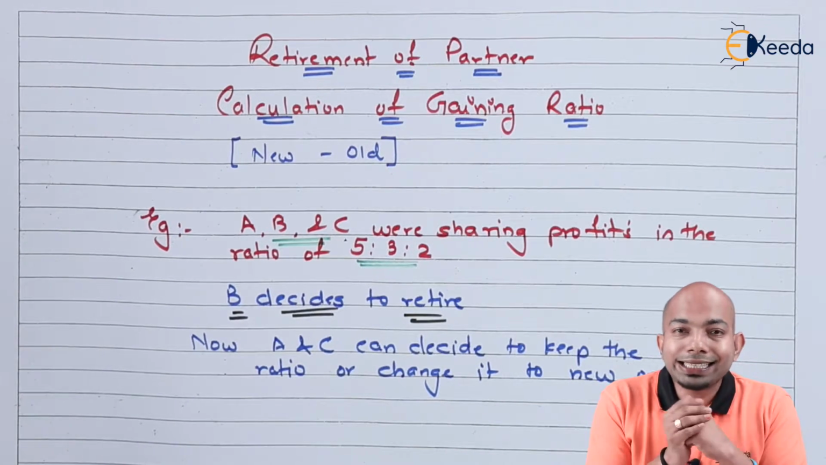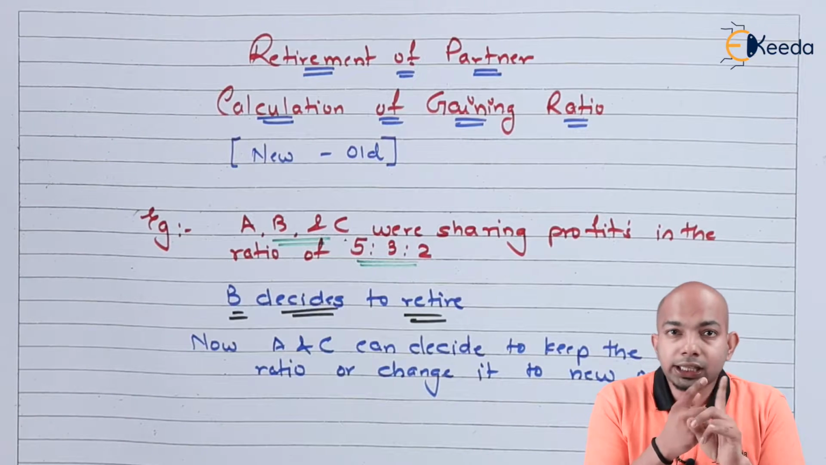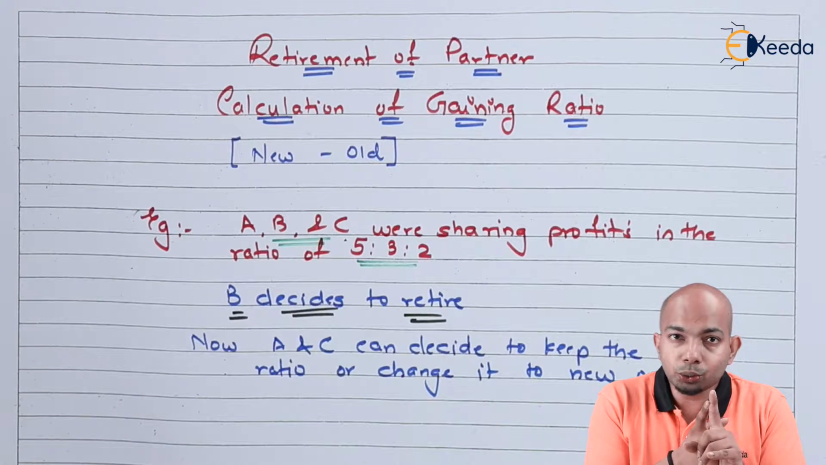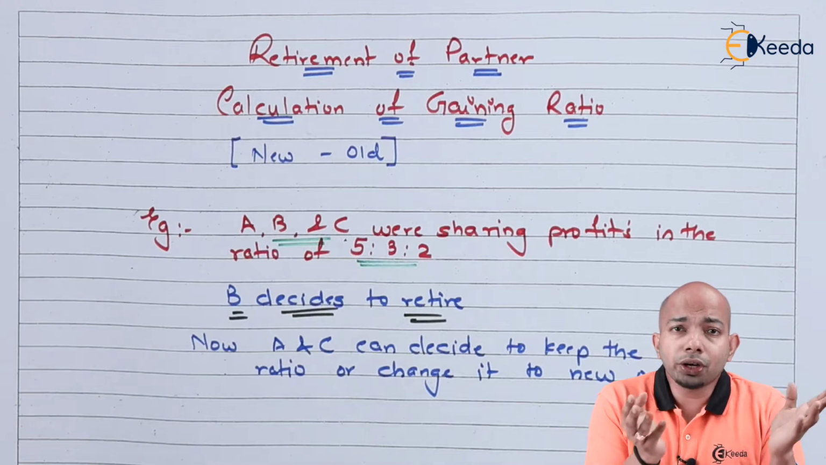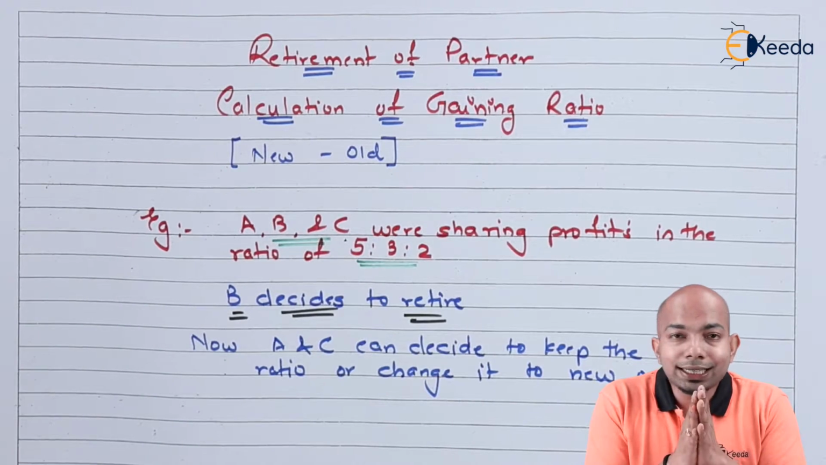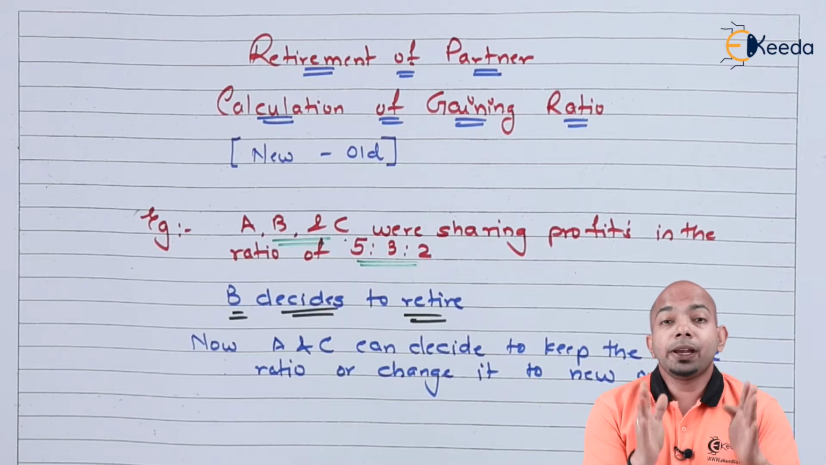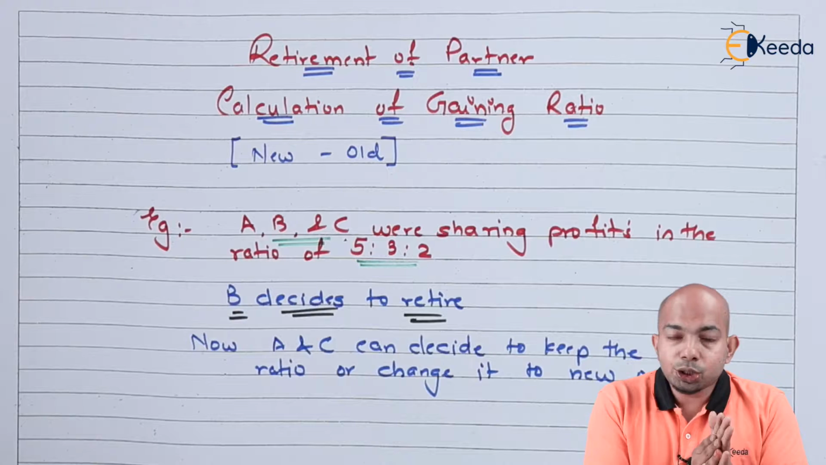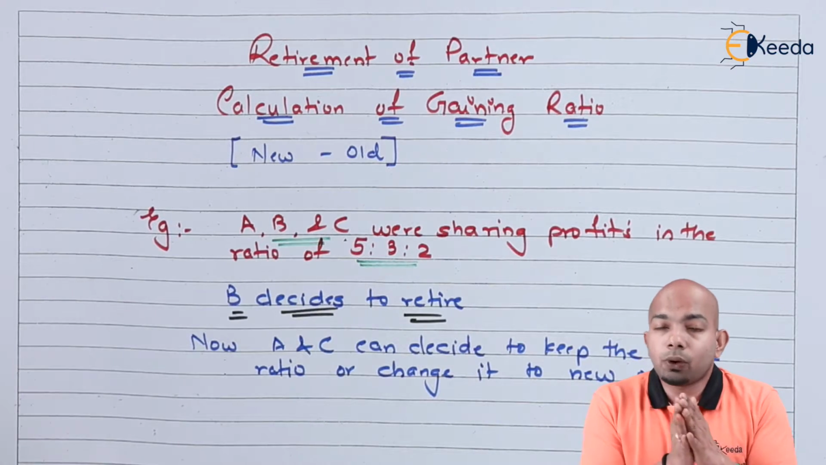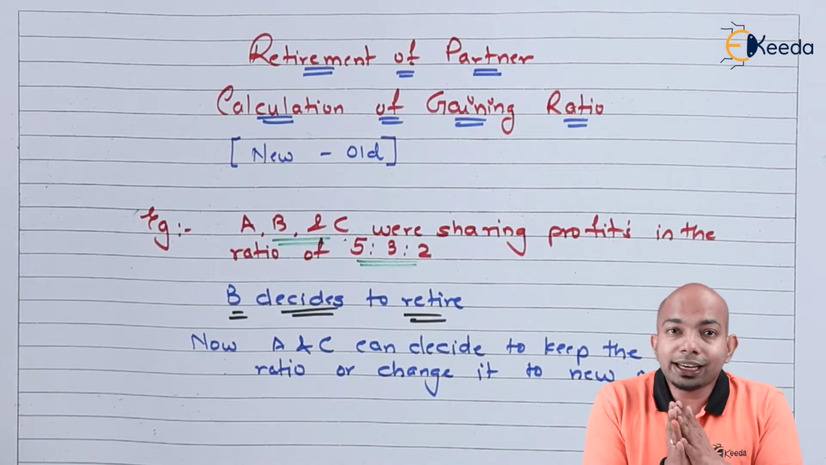Now, A and C are the two existing partners who will have two choices in front of them. Either they can keep the same ratio that they were continuing, or they can change the ratio to a new profit sharing ratio according to their choice. What we'll be doing here is a small activity. We'll be implementing both the situations, in one case where they keep the same ratio, in the other case where they change the profit sharing ratio according to their own choice. We'll see what is the gain ratio that we can derive after implementing both the situations here.